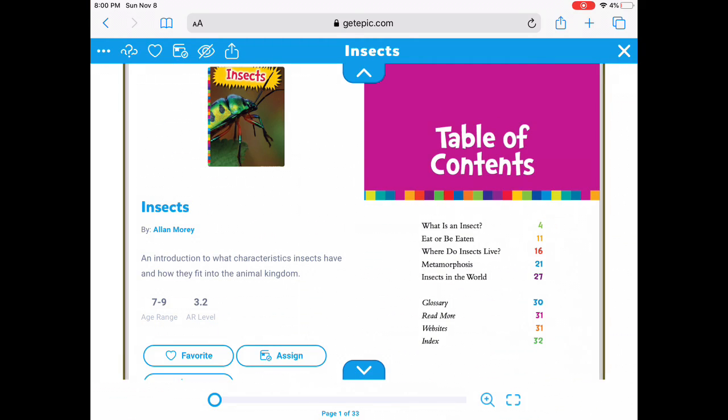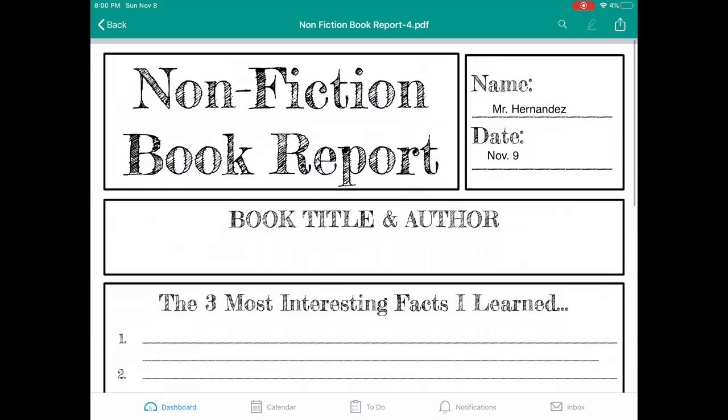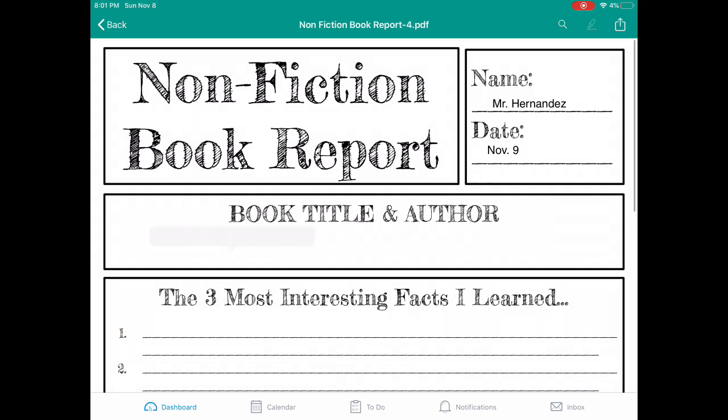So here we go. I picked this book about insects on Epic. Now, a non-fiction book is about a real-life thing that you can prove is happening, that you can find around the world. You can see it anywhere in your real life. This is about insects. So here, I'm going to highlight it. That is the name of the book. So I can copy it, and I go back, and that's the book title. And I press right here on my screen, and I put paste, insects.